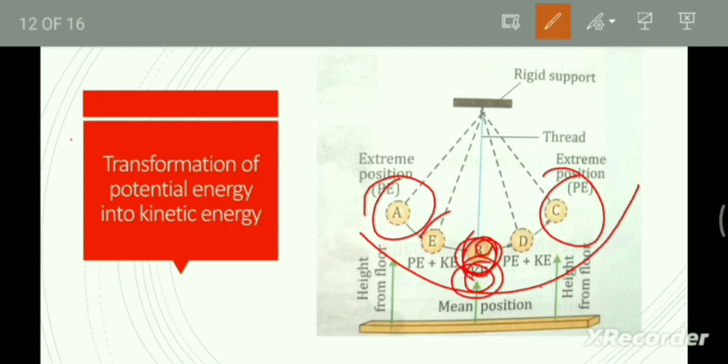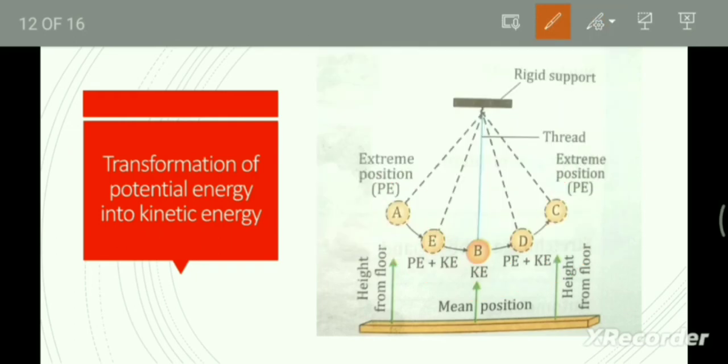At intermediate points D and E, the energy is partially potential and partially kinetic. So this is about the transformation of potential energy into kinetic energy.